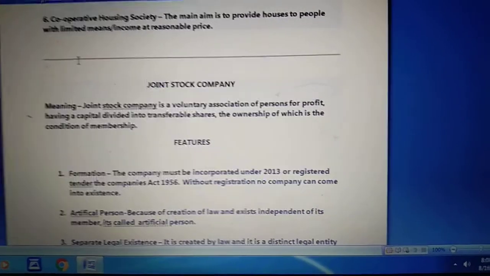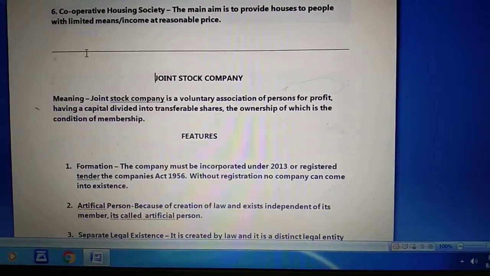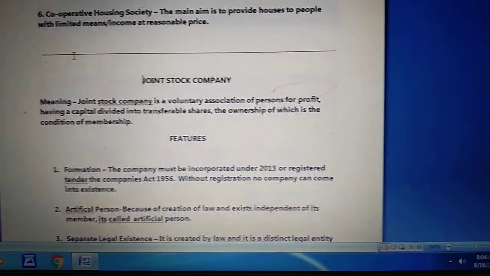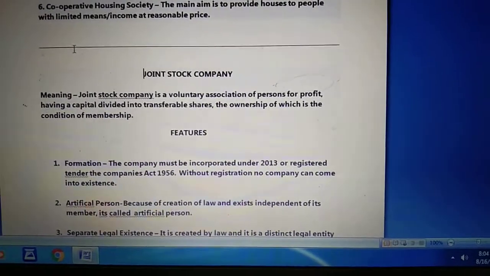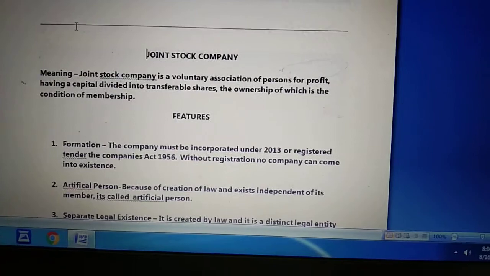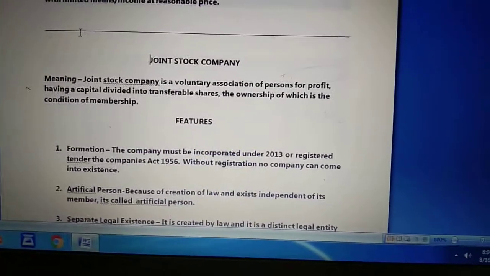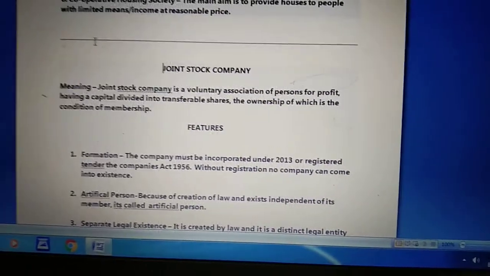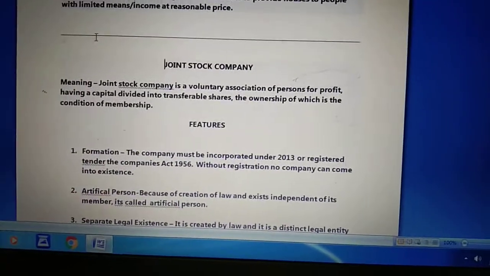A joint stock company has a legal status because it is independent from its members. Means the joint stock company and the members of the joint stock company are not dependent on each other.